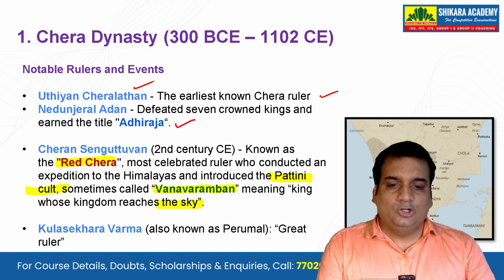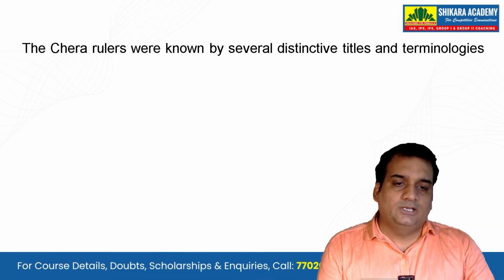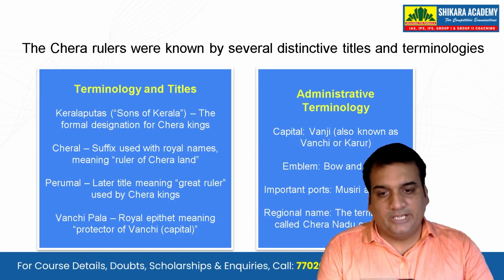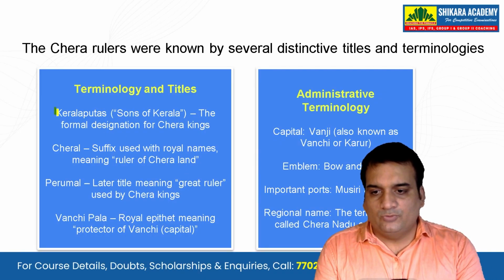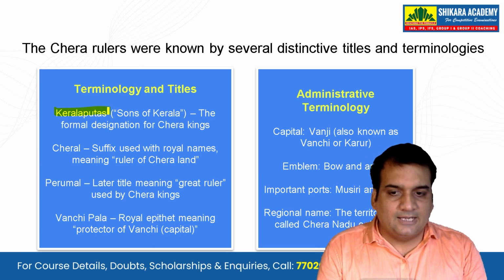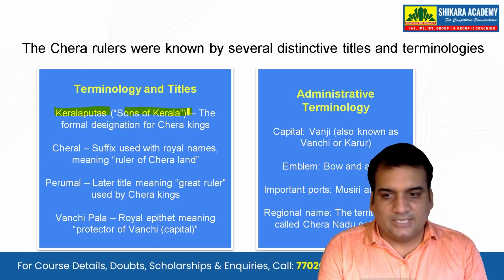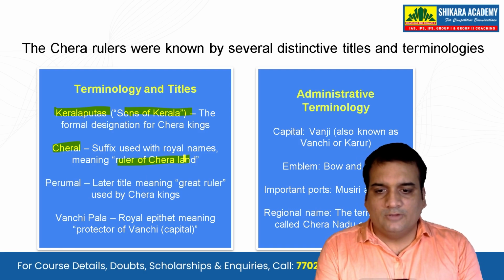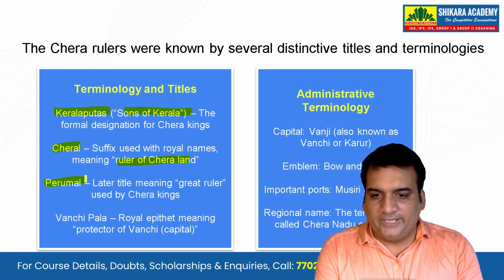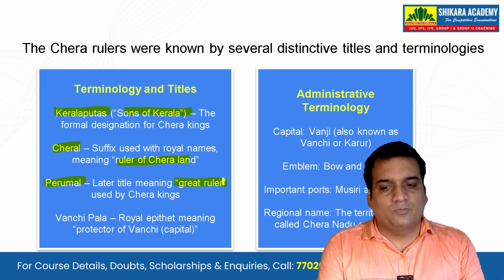Kulasekara Verma, also known as Perumal, was also very famous. He had the title of great ruler. The terminologies and titles, let's see very quickly. So we have the titles as Kerala Putras, or the son of Kerala, the formal designation for the Chera kings. Then we also see Cheral. Cheral means the ruler of Chera land. Then the Perumal. Perumal is a later title meaning great ruler used by the Chera kings.